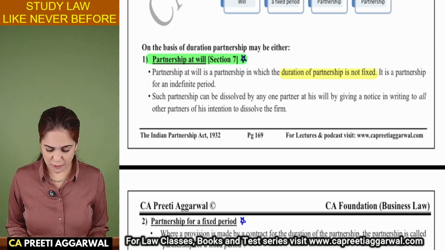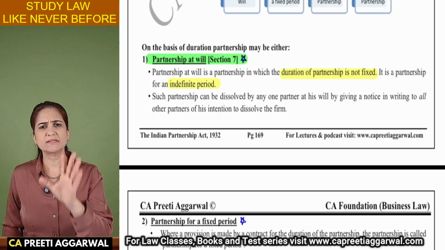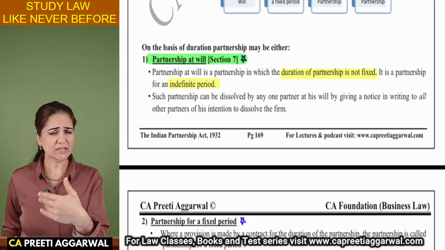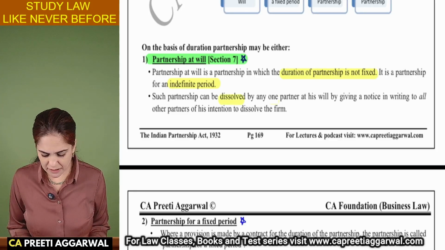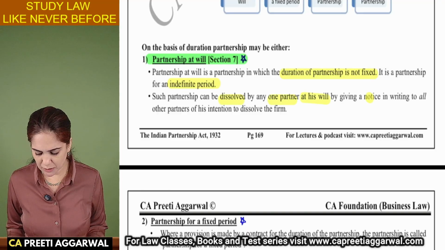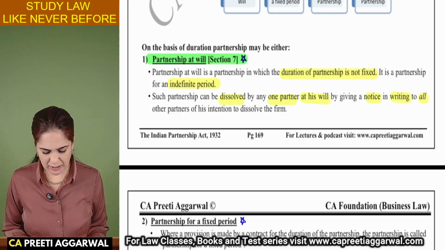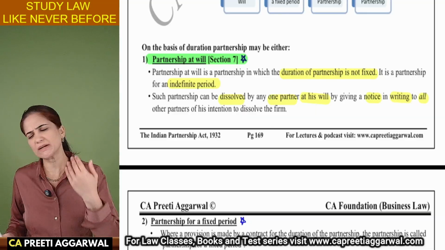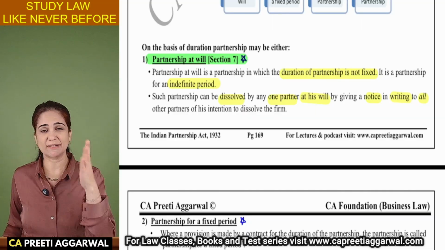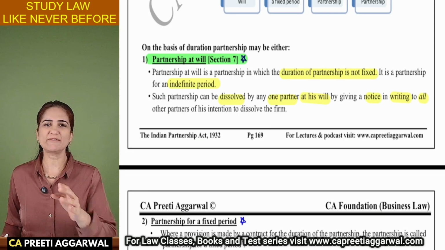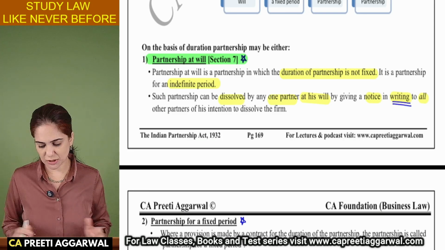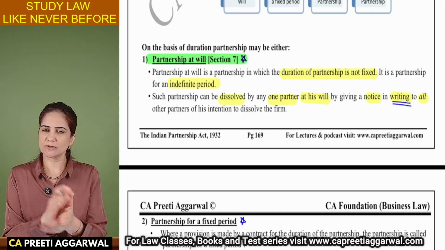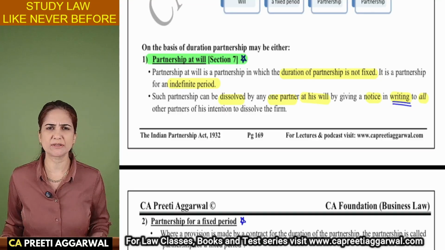Partnership at will means it is not for a fixed period of time. It may continue for an indefinite period till it is wound up, or till any partner dissolves it by giving a notice in writing. So it can be dissolved by any one partner at his will by giving a notice in writing to all the other partners of his intention to dissolve the firm. So they can continue till they wish, till they desire. It is at their will. Writing is important. You give your intention that I want to retire. Once he retires, automatically the firm will be dissolved unless they have mentioned in the deed that this will not result in dissolution.